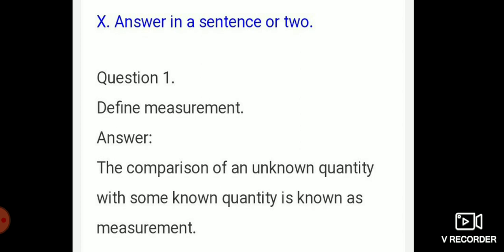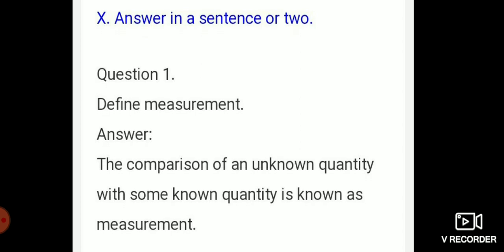Now define measurement. What is the answer? The comparison of an unknown quantity with some known quantity is known as measurement. Then write the second question.